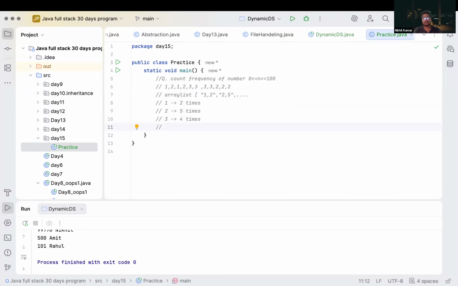What happens if we try to create an array from 0 to 101? Can we do it? Can we create an array with a size of 101? We know our range is from 0 to 100 and our indexing starts from 0, correct? So what we can do is create an array of size 101. Why 101? To store the data from 0 to 100. We can do it or not?